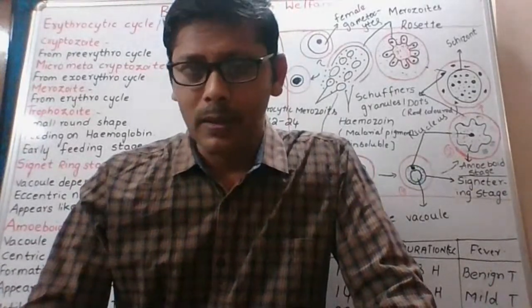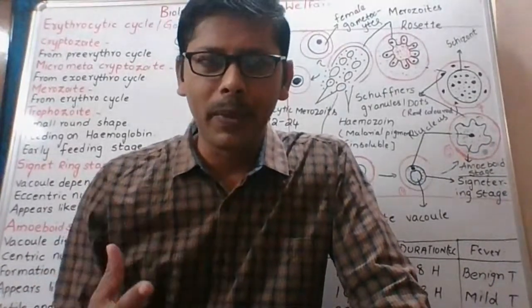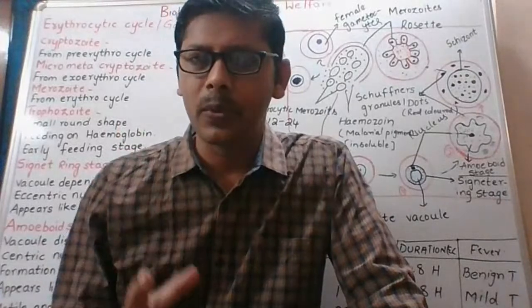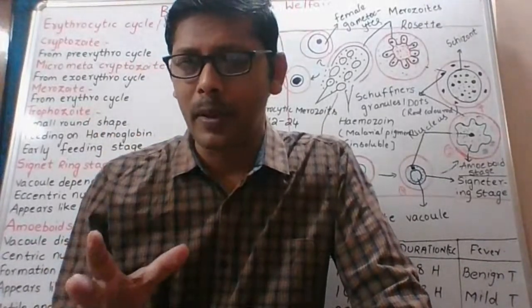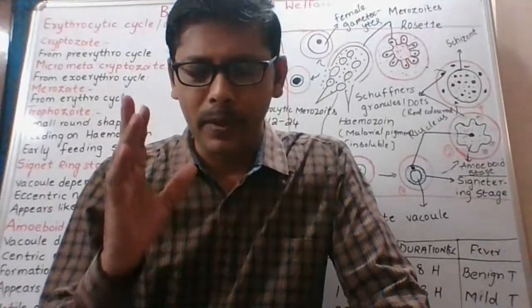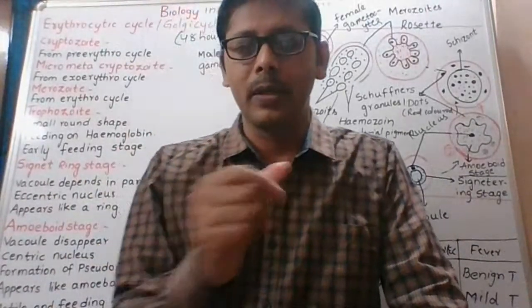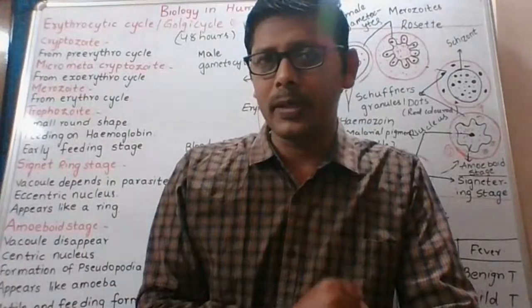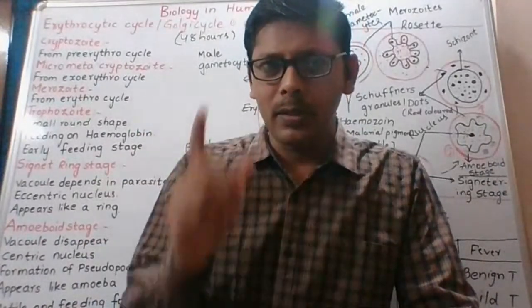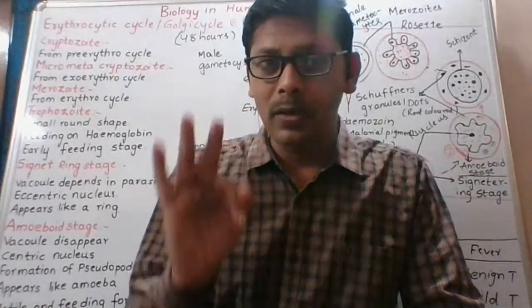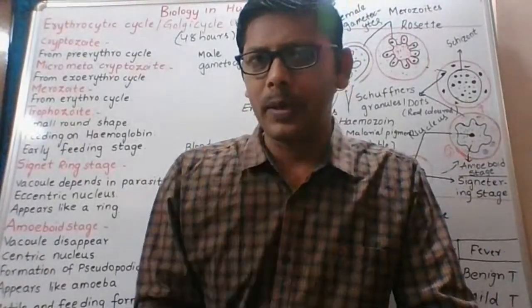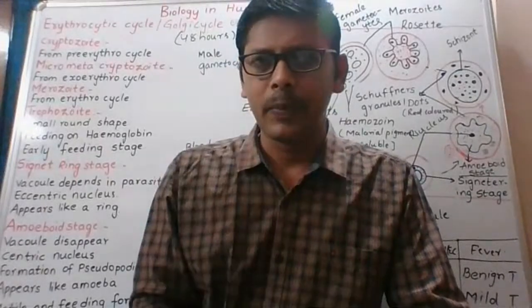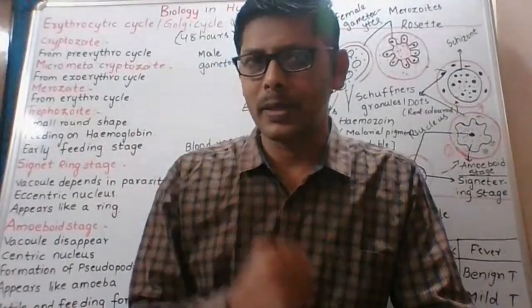Let us start today's class. We are going to complete the life cycle of Plasmodium in human beings. We are at the halfway mark. Yesterday we learned the pre-erythrocytic cycle and exoerythrocytic cycle. Today in this class you are going to learn 9 two-marks questions, 1 four-marks question, that is the erythrocytic cycle, and the remaining part of the essay.